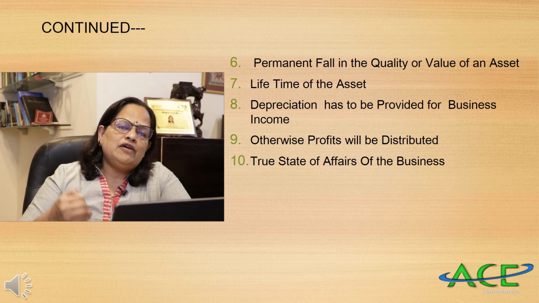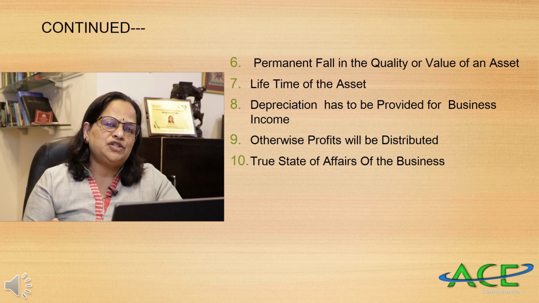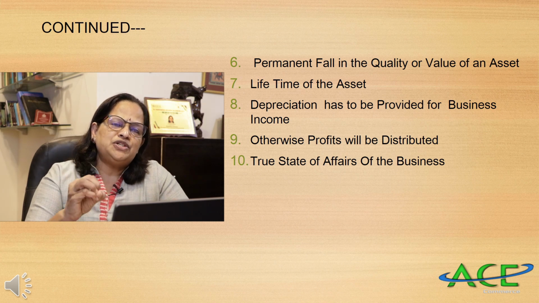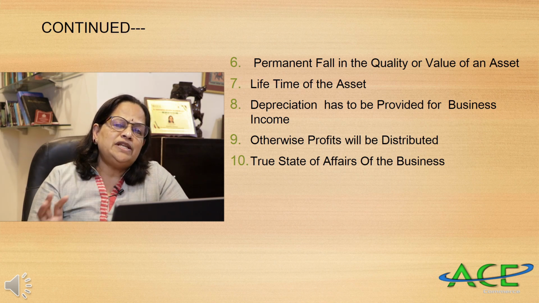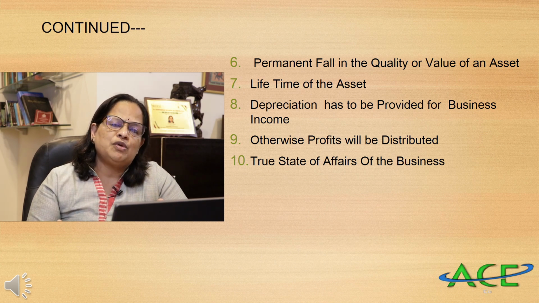You have to remember that during the lifetime of the asset, we have to provide for depreciation. Imagine a plant and machinery purchased. It can be used for 10 years. That means whatever depreciation we have to provide, we have to provide within this 10 years.